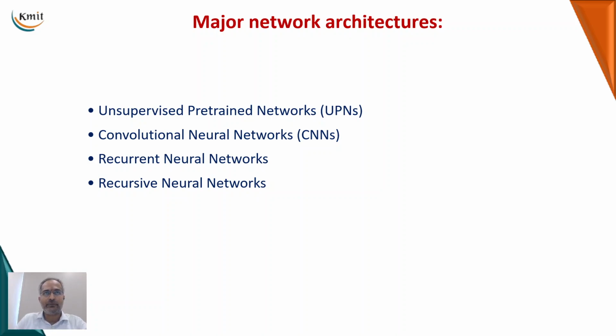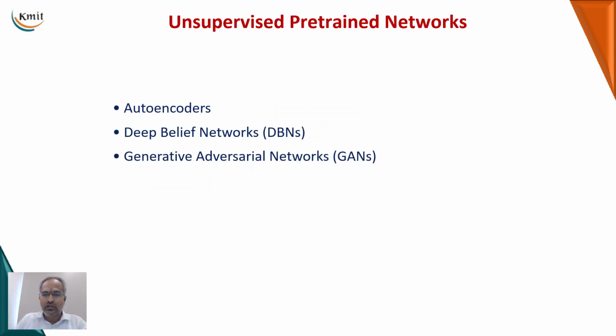Let us see the unsupervised pre-trained networks. What are available? All these are unsupervised learning based. Autoencoders have two flavors, supervised and unsupervised also. Autoencoders come under the unsupervised in some flavors. Then deep belief networks, we have to concentrate on this concept in this session. And the next one is the generative adversarial network, GANs. These are the three major architectures that come under the unsupervised pre-trained networks. So we are going with the deep belief neural networks, called DBNs.